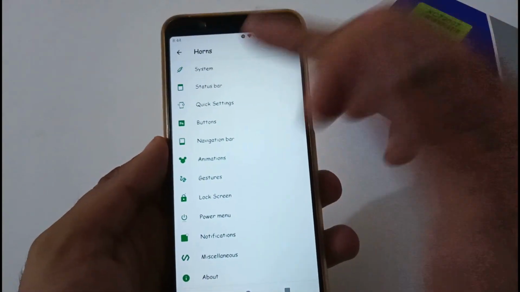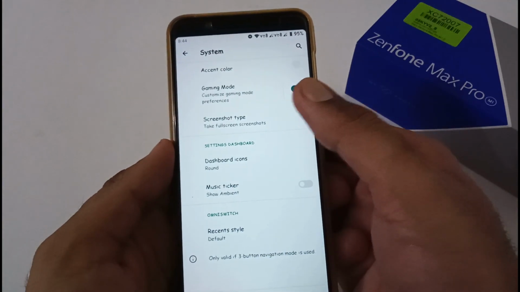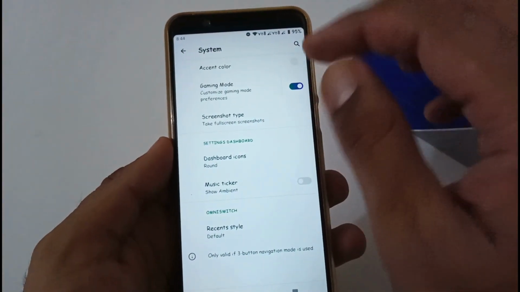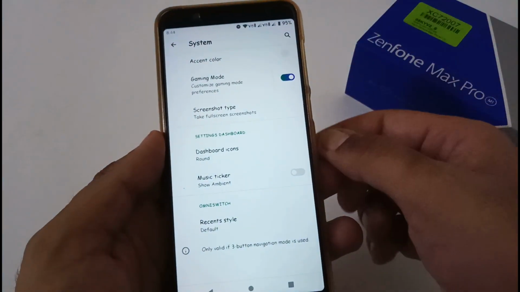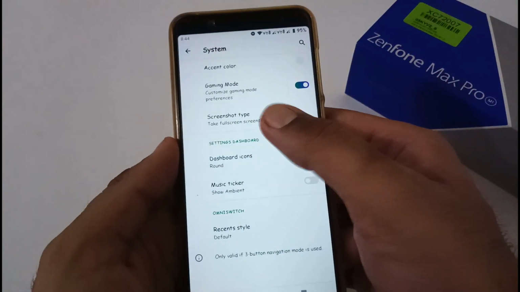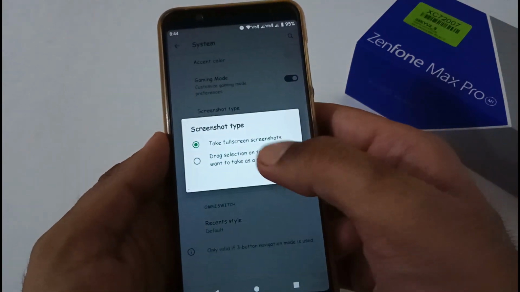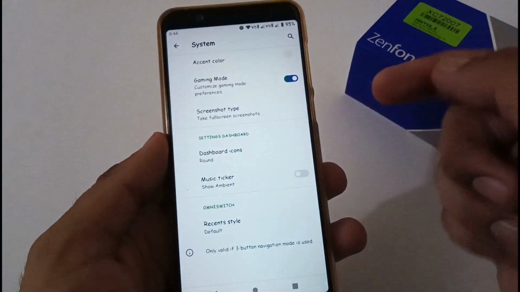So firstly, let's move to the system. For the gamers, the gaming mode setting is available here. Firstly, you have to turn it on here. Afterward, you will be able to utilize it in the quick settings. And apart from this, they have also provided the screenshot type, whether you want to choose a full screenshot or a selected part, and so on.